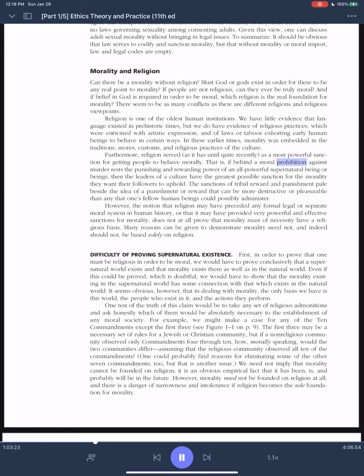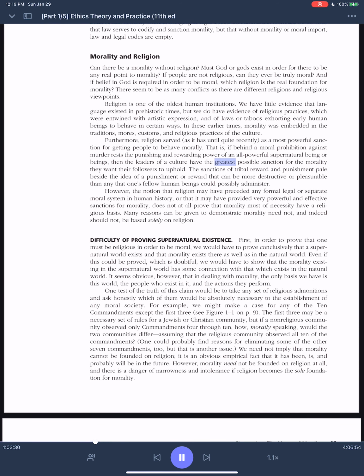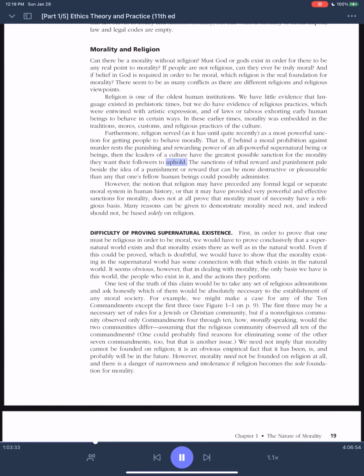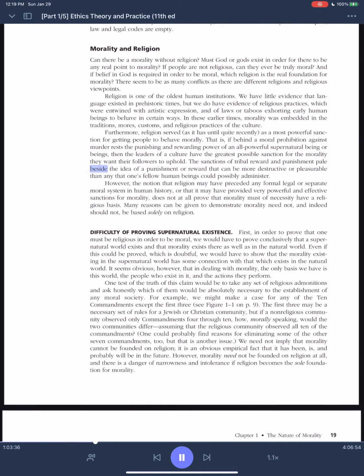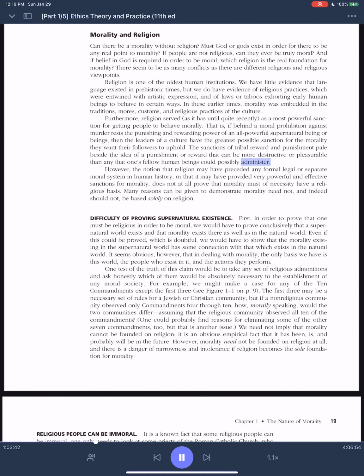That is, if behind a moral prohibition against murder rests the punishing and rewarding power of an all-powerful supernatural being or beings, then the leaders of a culture have the greatest possible sanction for the morality they want their followers to uphold. The sanctions of tribal reward and punishment pale beside the idea of a punishment or reward that can be more destructive or pleasurable than any that one's fellow human beings could possibly administer.